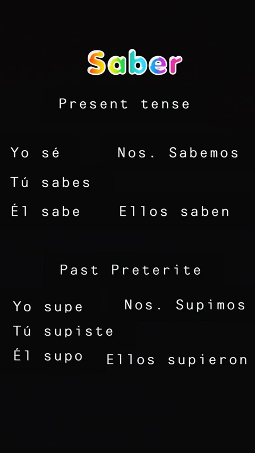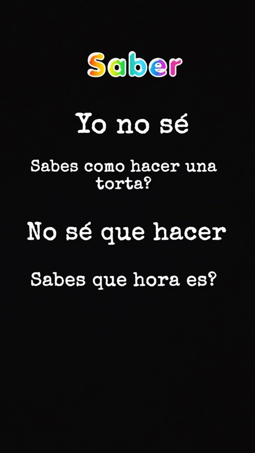Here's how you conjugate saber in present and past preterite. So in present tense, I know, you know, he knows, we know, they know. Yo sé, tú sabes, él sabe, nosotros sabemos, ellos saben. In the past preterite, I knew, you knew, he knew, we knew, they knew. Yo supe, tú supiste, él supo, nosotros supimos, ellos supieron.